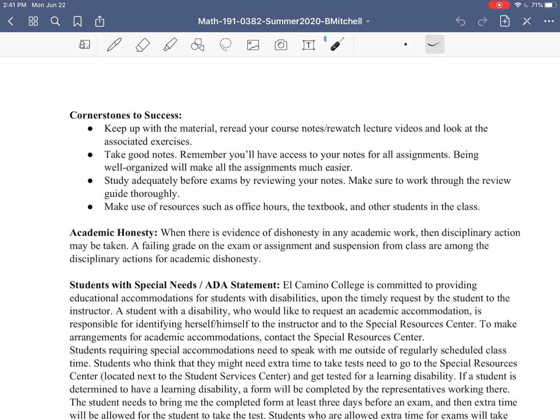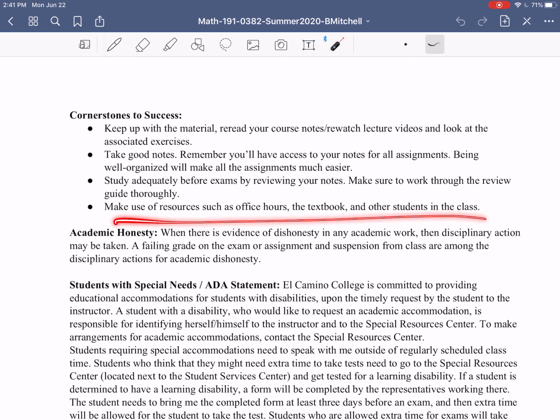Studying adequately before exams, I think that goes without saying. You guys at this point have probably taken several other math classes. You know how important it is to prepare for your exams. I do provide review guides for the exam, so you'll have additional study material. You're going to want to make sure you work very thoroughly through those review guides to really prepare you for the exams. And again, we'll talk more about that as we get closer to them.